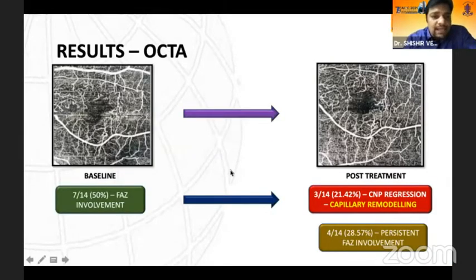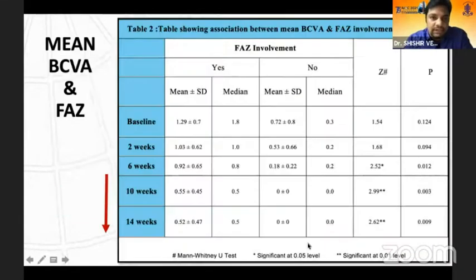Coming to the eyes which had FAZ involvement, as I mentioned, 7 out of 14, that is 50% of eyes, had FAZ involvement. Out of those, 3 eyes showed capillary remodeling post-treatment, that is, they had a regression in the CNP area involving the FAZ, and 4 eyes still had persistent involvement post-treatment.